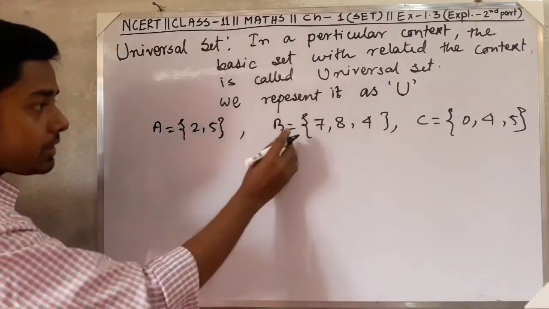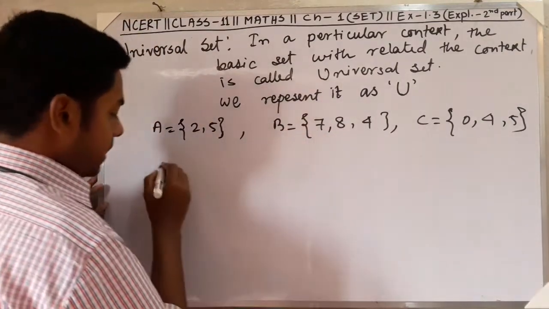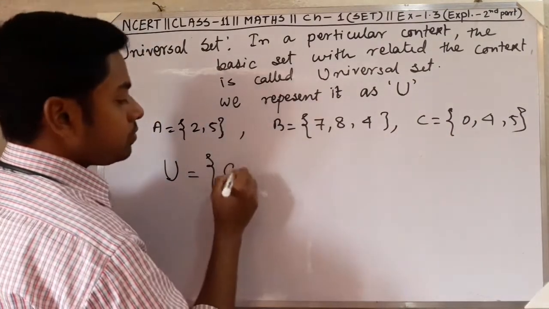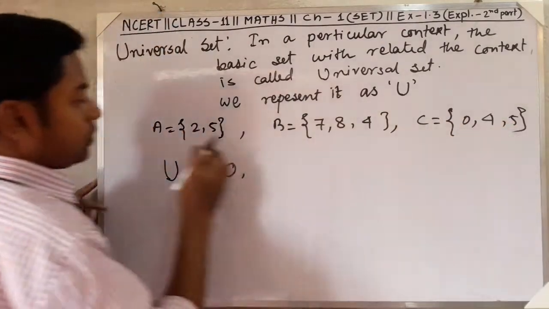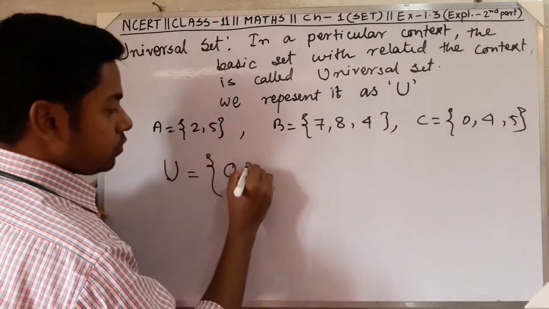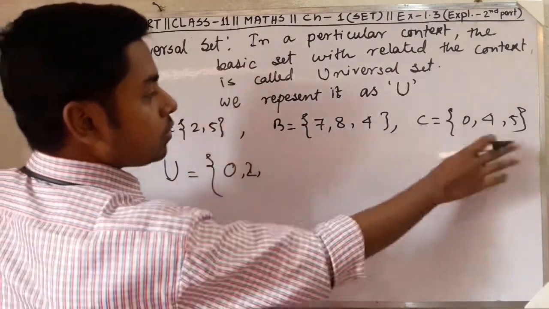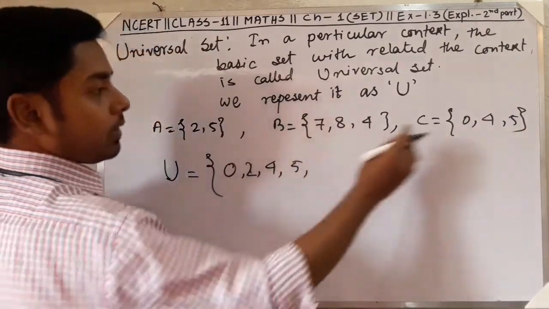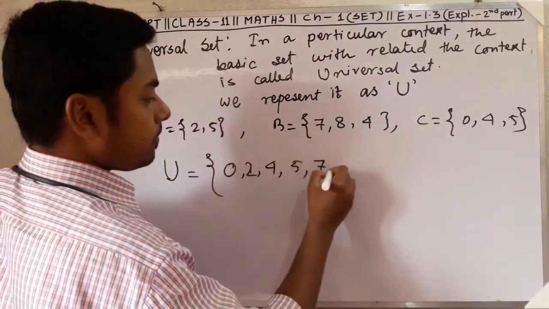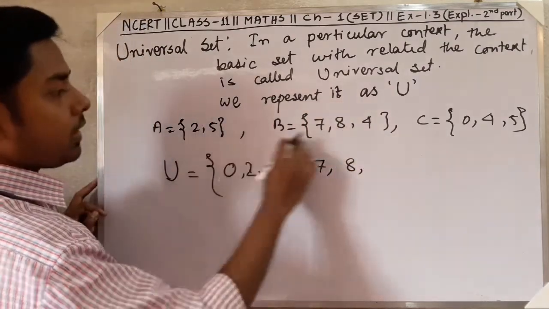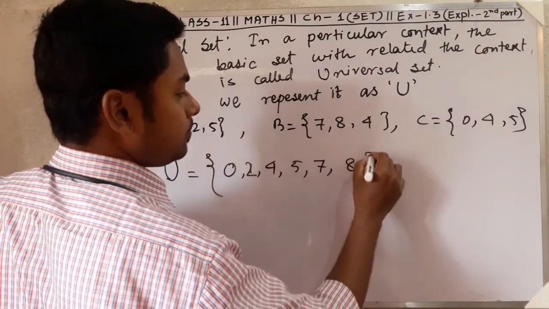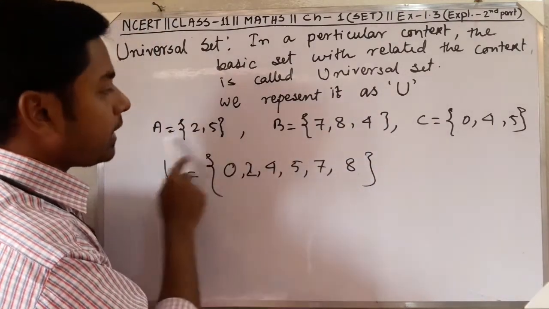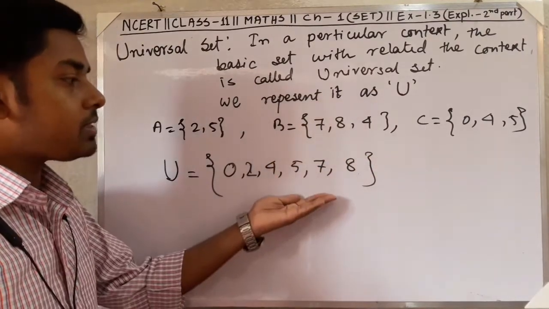Now what is the universal set of these three sets? So here the universal set will be what? 0, then after 0, 2, then after 2, 3, then 4, then 5, 6, 7, 8. We do not need 9, we have taken all. 8 is the greatest number here. So we can say this is the universal set of A, B, C.